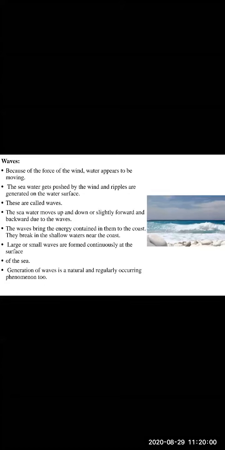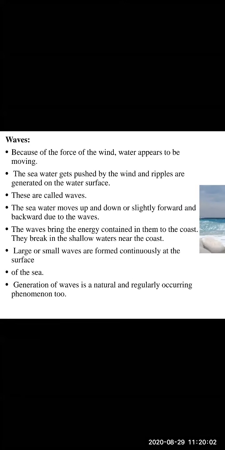So the sea water gets pushed by the wind and ripples are generated on the water surface. What are ripples, children? Ripples are a very small wave, okay, a very small wave or movement on the surface of water. So they are called ripples. So the sea water gets pushed by the wind and ripples are generated on the water surface, small waves or the movement on the surface of water.